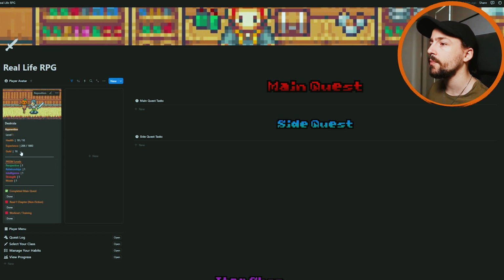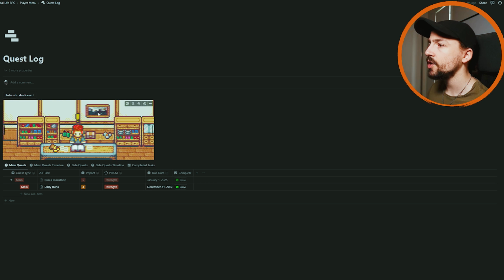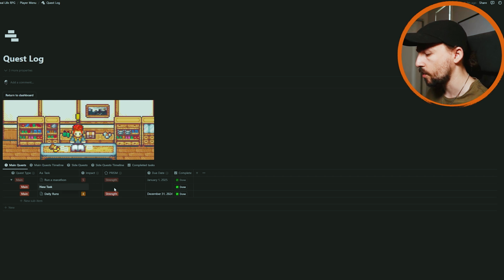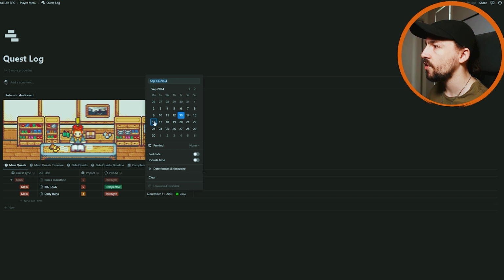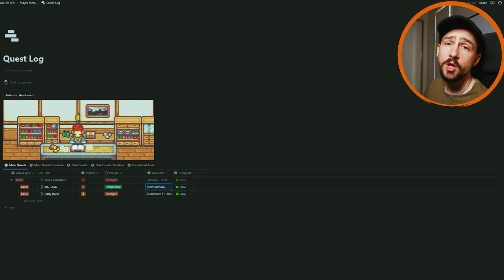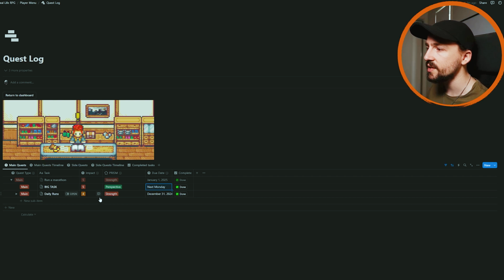And then as you level up, you'll see that this goes up, but as you reach the next couple levels. So if I go back into here and I just create a bunch of tasks here, big task, I set it to 5. I'll set perspective, sure. And I'll set it for next Monday. One thing you will note is that when we go back to the system, you won't see the daily runs or the run a marathon because the date itself is so far away. What you will note, however, if I duplicate this a few times just so I make sure that I actually do level up.